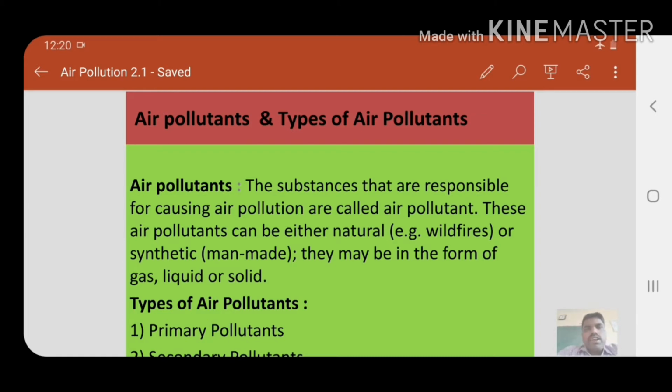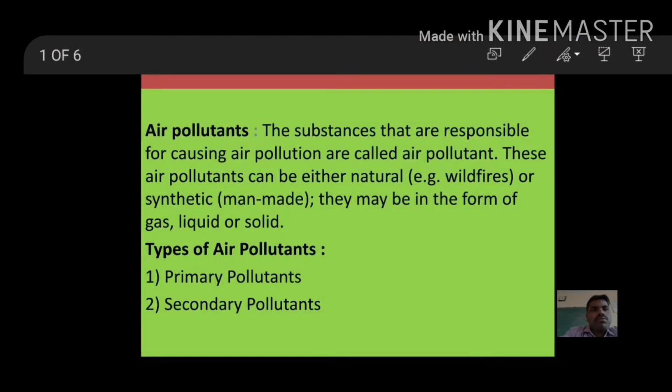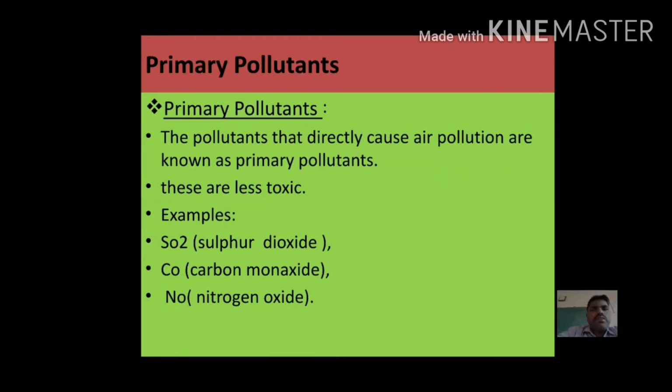Air pollutants are of two types. One is primary pollutants, and the second is secondary pollutants.